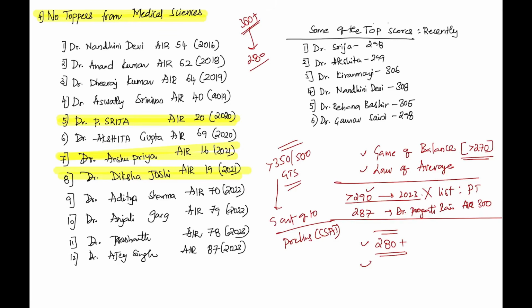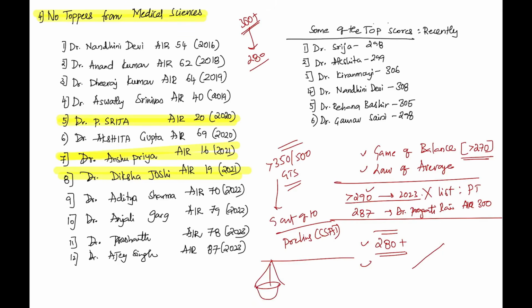When there are a lot of factors which you cannot control, don't aim for glory in the medical science optional. Even I don't do that. I never ever get into the brains of students to perform well in medical science. I have never called any of the students saying, you score 300, you do well with medical science. It's a crime, because when you try to, let's say this is the balance we have.